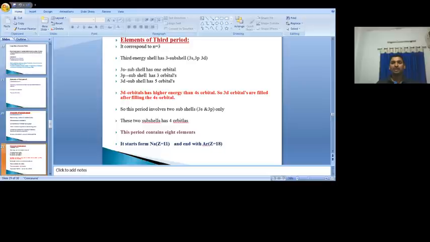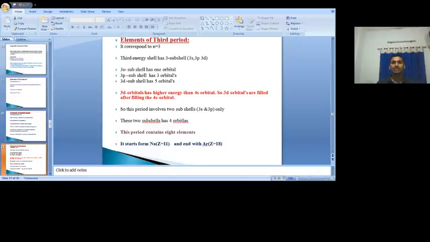So where is it filled? After 4s. And 4s means we definitely go to the fourth period. So the elements with electrons filling the 3d orbital come in the fourth period, but not in which one? Third period. So we need to take into account only 2 subshells.